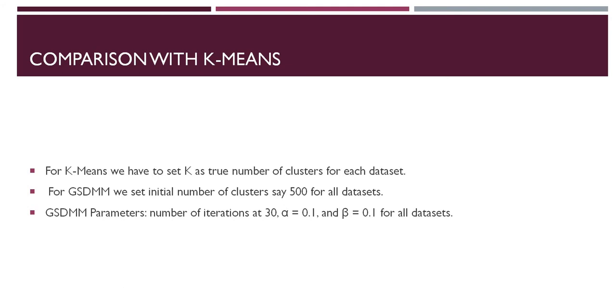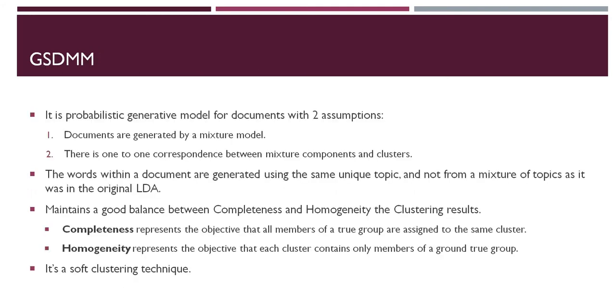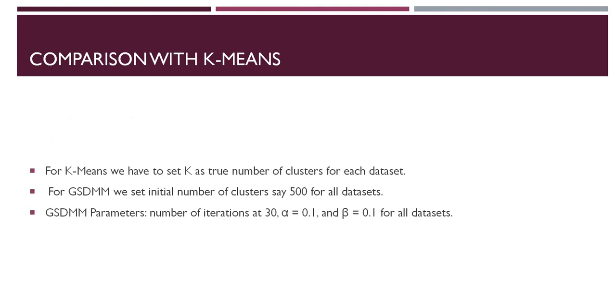And compared to k-means, GSDMM is very good. We have observed the results and found that it outperforms LDA when it comes to short text, and it is a very good approach being used. The variants of GSDMM are also being used extensively, but active research is still going into this part. And one question that might come up is: what is the difference between k-means and GSDMM?